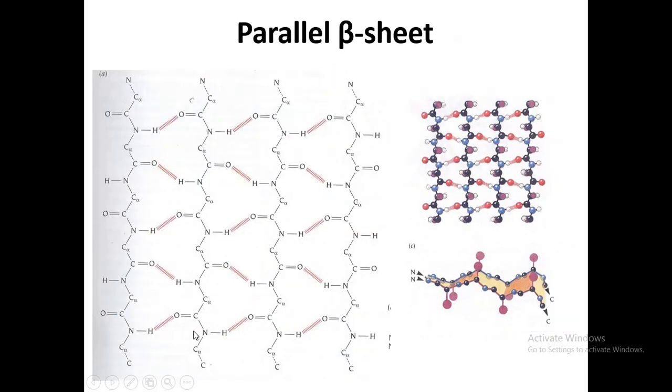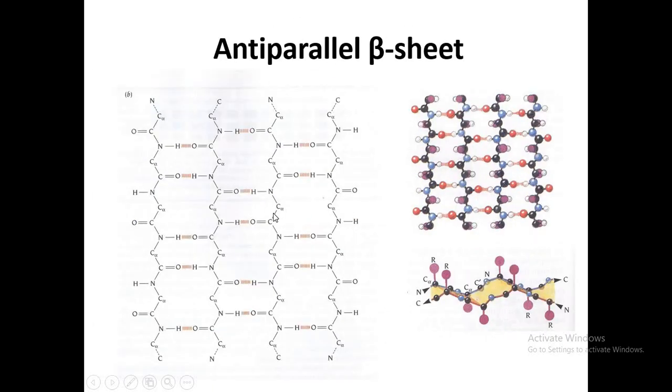And one more thing that we can see here, in the anti-parallel beta sheet, the hydrogen bonding takes place between the carbonyl group of the amino acid and the amide group of the other amino acid that is present straight across from each other, so they will not form any zigzag portion.